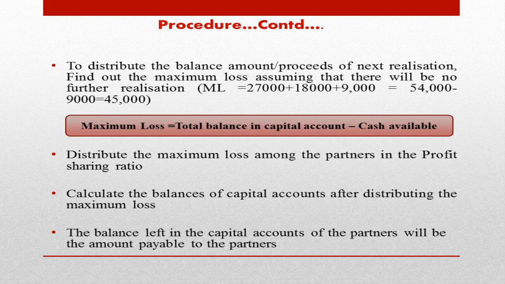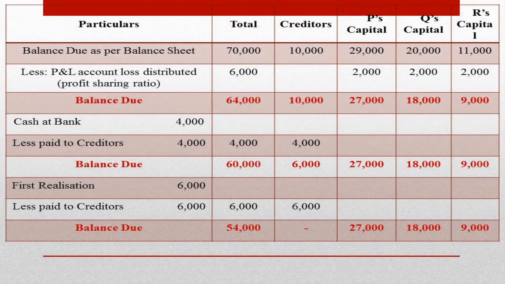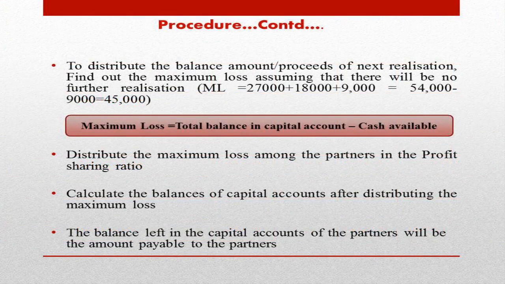The maximum amount which is to be given to the partners based on their capital balances is rupees 54,000. The balance due is rupees 54,000. If 54,000 is to be given to the partners and rupees 9,000 is available for distribution, what will be their maximum loss? Their maximum loss will be rupees 45,000.